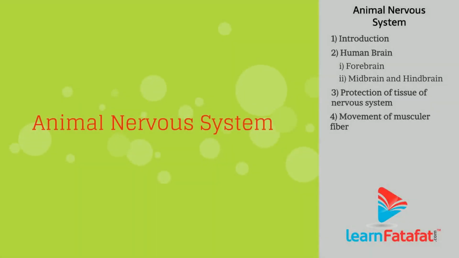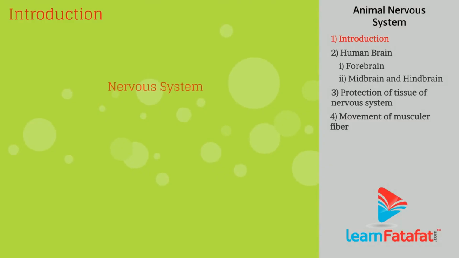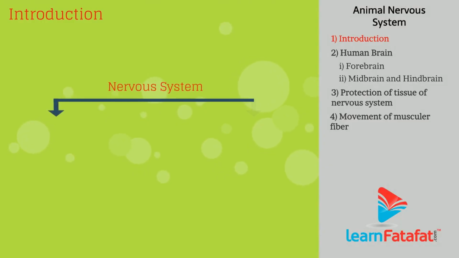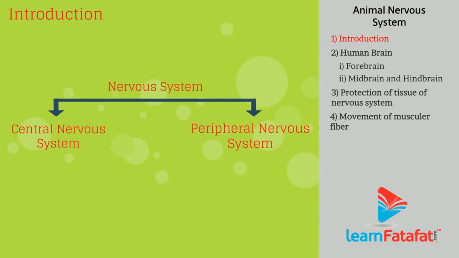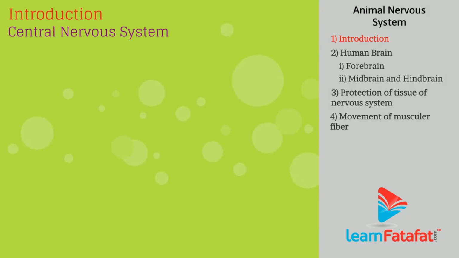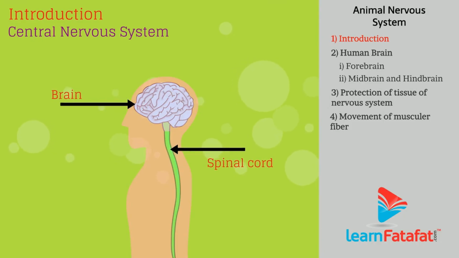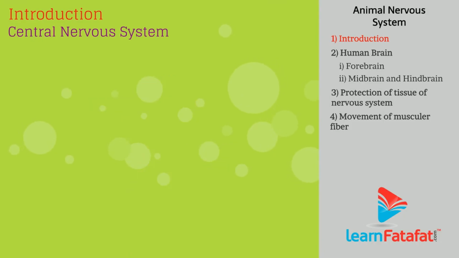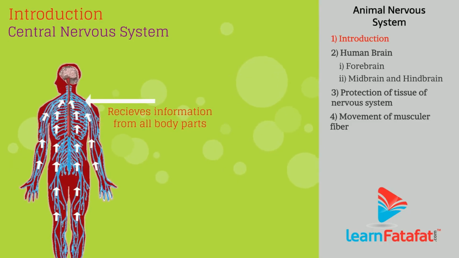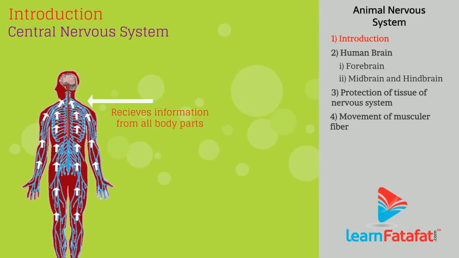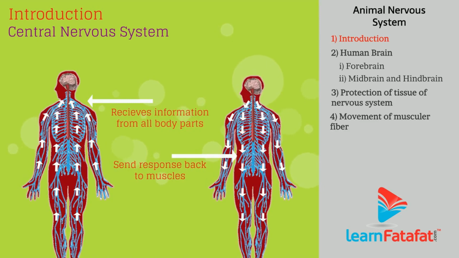Animal nervous system, part 2. The human body has two types of nervous systems: central nervous system and peripheral nervous system. Central nervous system. The central nervous system consists of the brain and spinal cord. The central nervous system receives information from all body parts and sends response signals to muscles.